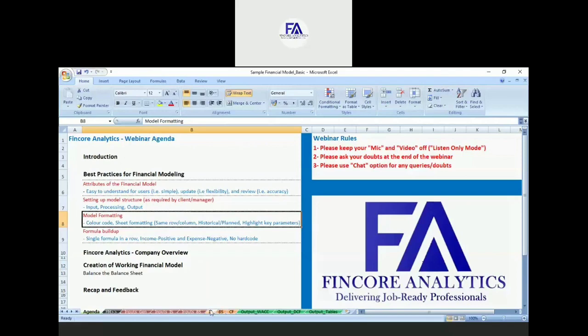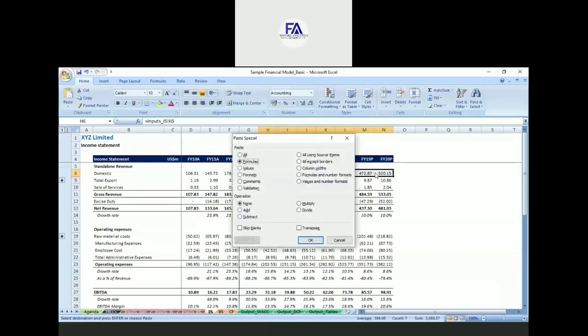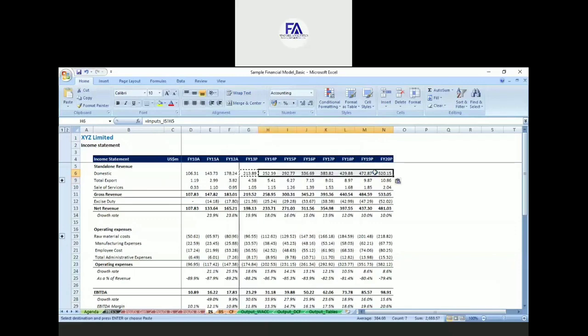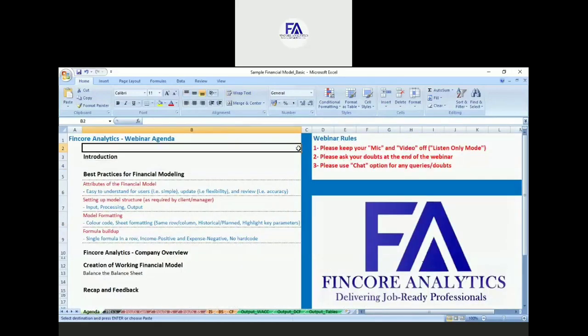For example, if you look at this, it is linked with input, this G5, so this is linked with row number 5. Every line item is linked with row number 5. So if you drag this cell here, it will not change. It is very easy to update. So always keep one formula in one row, and this is widely accepted, widely used and highly appreciated formatting process.